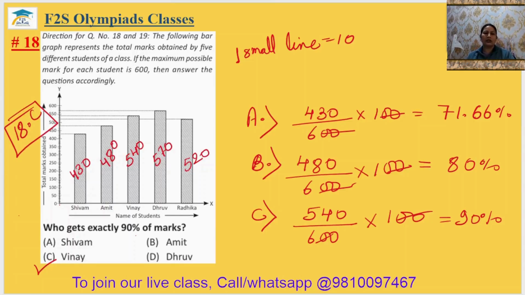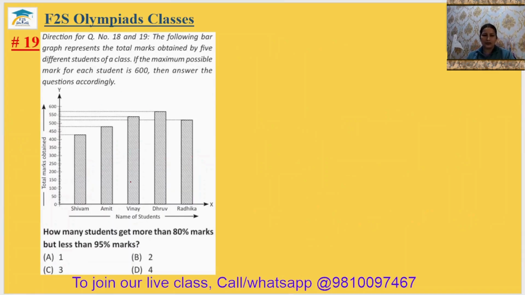Okay? Question number 19. The same data will be used here also. How many students get more than 80% marks but less than 95%? So we know that Shivam's marks is 71.66%. We have calculated in the earlier question, and this is 80%, this is 90%. We will do for the Dhruv and Radhika.